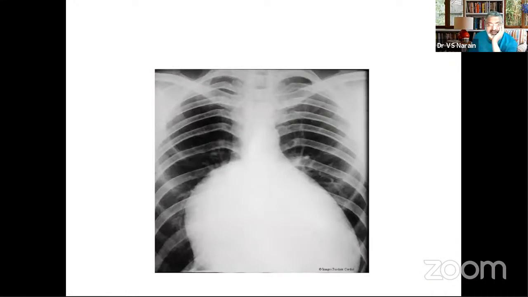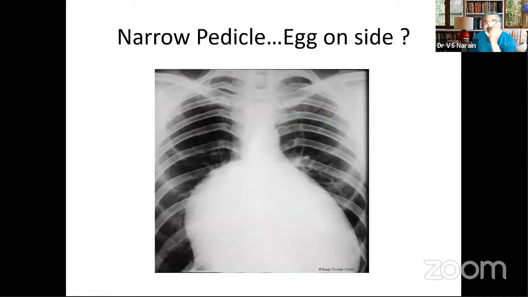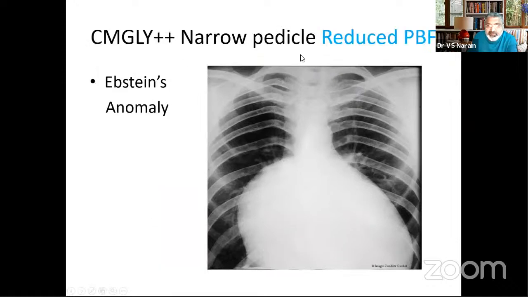Now, what about this? Is this Epstein's anomaly, or is it transposition of great vessels? Because here the pedicle is narrow and there is cardiomegaly. But remember, you have to look at the lung fields. If with a narrow pedicle and with cardiomegaly you don't have increased pulmonary blood flow, this is not detransposition. It has to be something else.